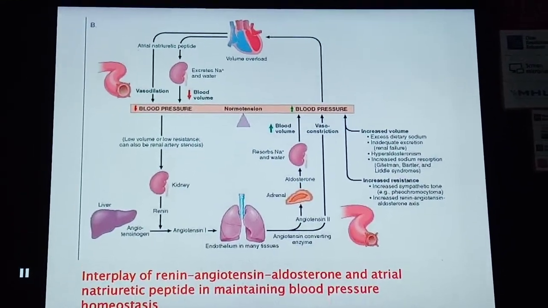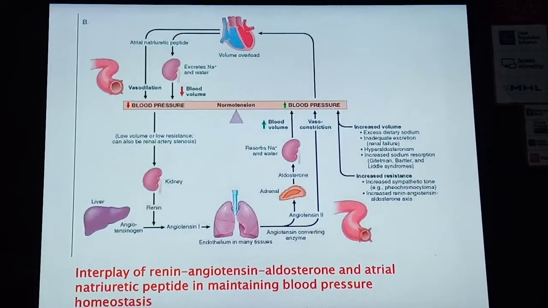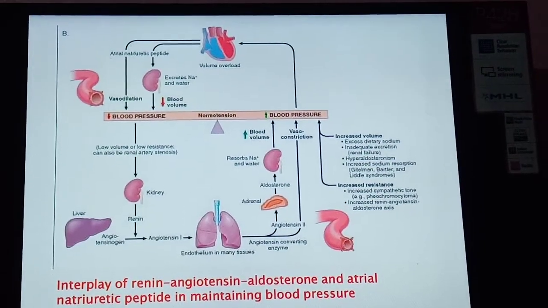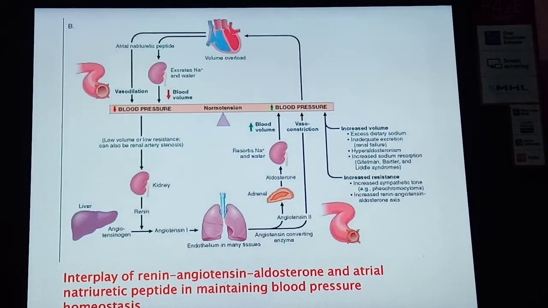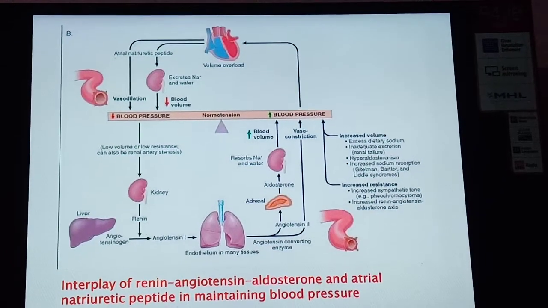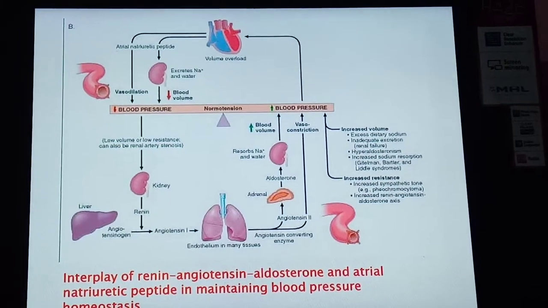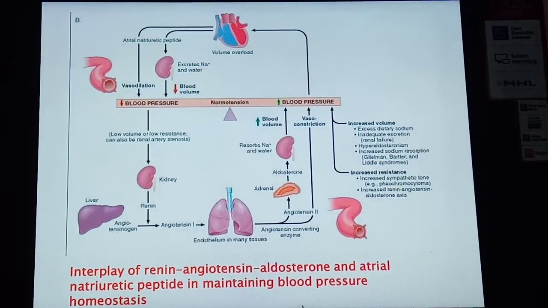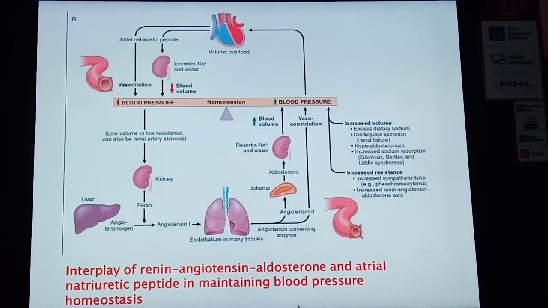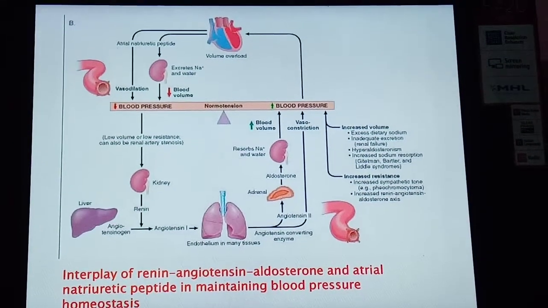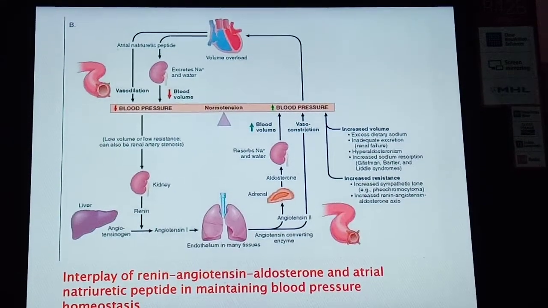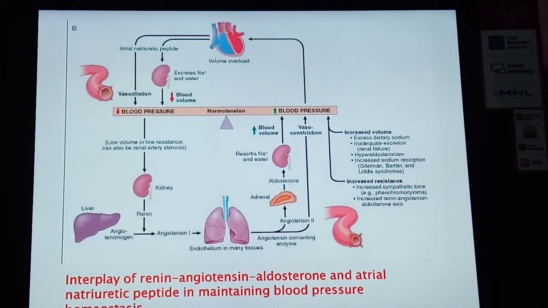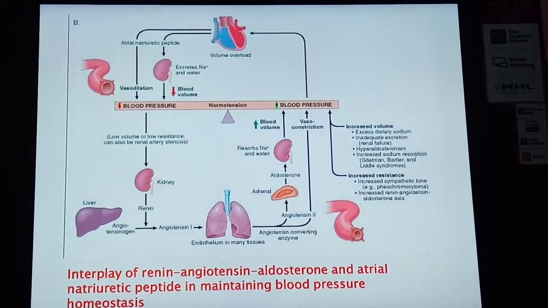This pathway shows the interplay of renin, angiotensin, aldosterone and atrial natriuretic peptide in maintaining blood pressure homeostasis. In the center there is the heart, and there is a volume overload. This volume overload may stimulate atrial natriuretic peptide, which stimulates the kidney to excrete sodium and water, and there is also vasodilation, so there is decreased blood pressure. The other is a low volume or low resistance state, which can also be renal artery stenosis.